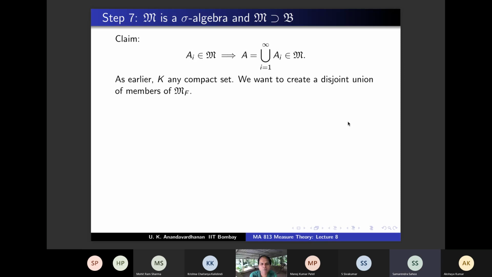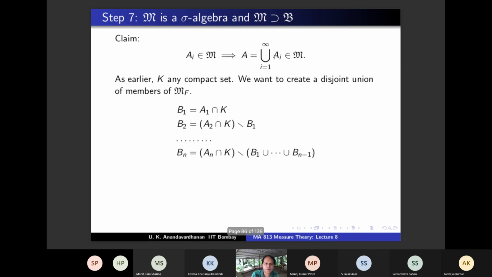For that purpose, we will not work with this union, but we will write it as a disjoint union of members of MF. Okay. So we are going to do this. B1, I will take A1 intersection K. B2, I will take A2 intersection K and I will remove B1 so that B1 and B2 are disjoint, and continue this step. So Bn is An intersection K minus B1 union, etc., union Bn minus 1. So all these are disjoint, no?